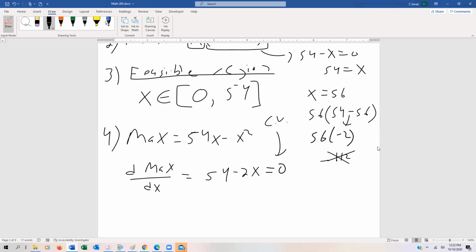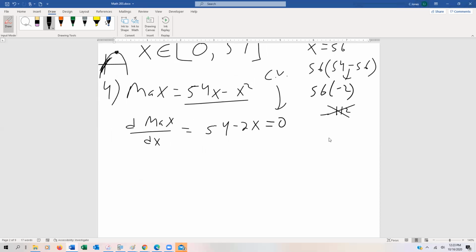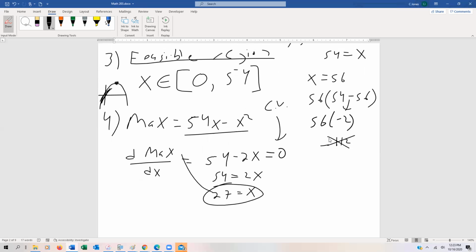And we know that this is going to be a quadratic with a parabola that's concave down. So if we were to graph it, and this is not a good picture at all, it would probably look something like this, and we're trying to find this maximum point. If you really want to go in your calculator and graph it, it should pass through the origin, by the way. Regardless, we can add 2x to both sides and then divide by 2, and we get that 27 is equal to x. And that's certainly within the feasible region. So that's why we have the feasible region, to make sure that the answer makes sense.